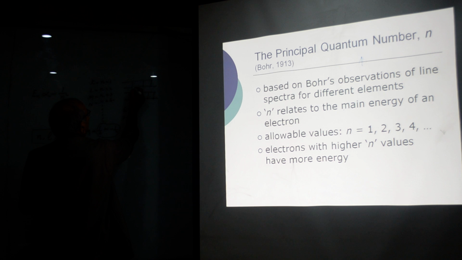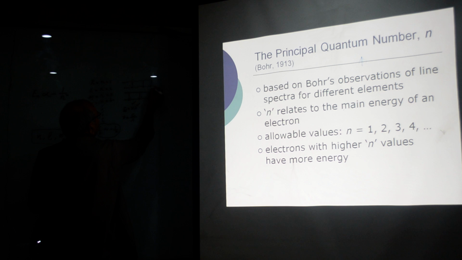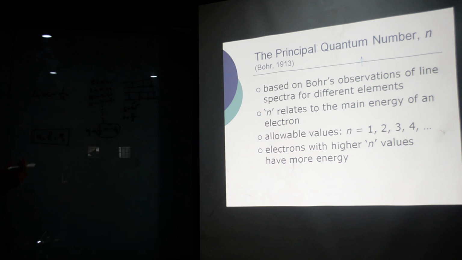This line will be at a different frequency than this, and similarly this will be at a different frequency than this. So every atom has got its own line spectrum. Now this data was available with the chemists, a very big data, but they were unable to explain why these line spectra were there until the model was given by Bohr, and then modification in the Bohr model was done by Sommerfeld and others.